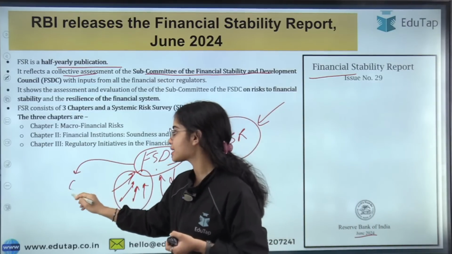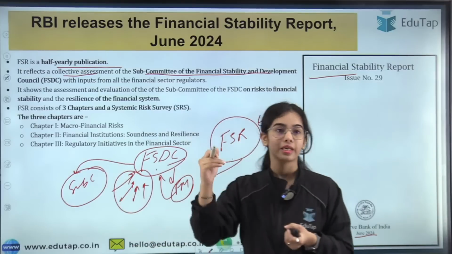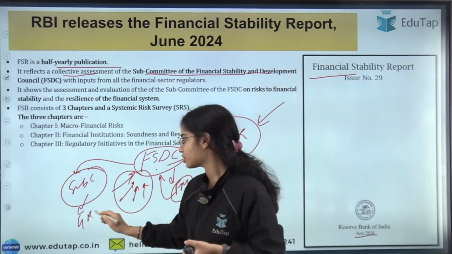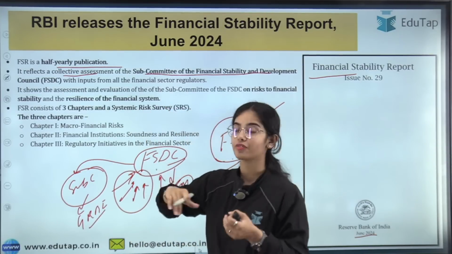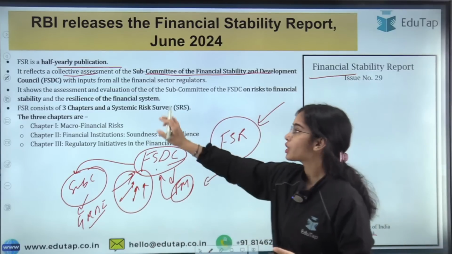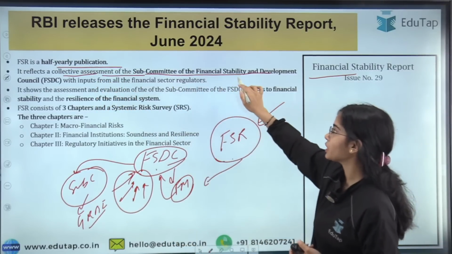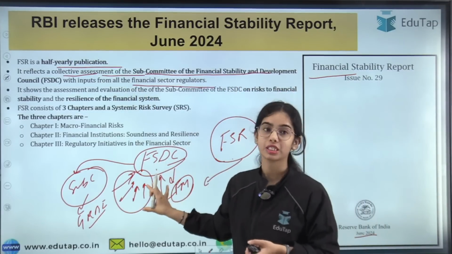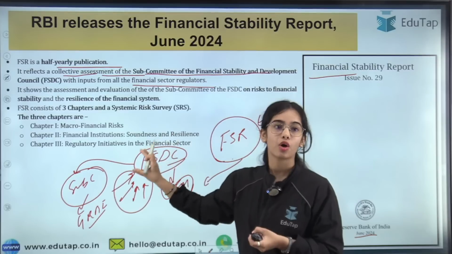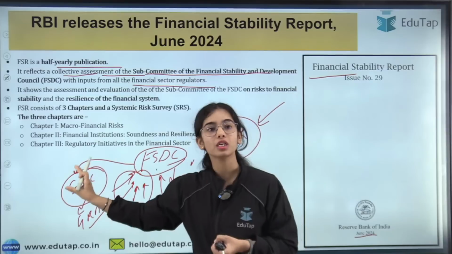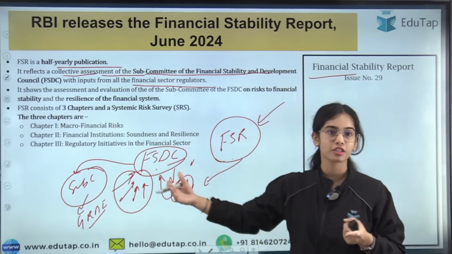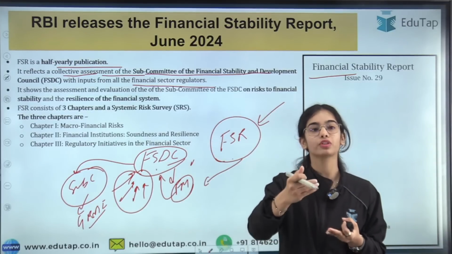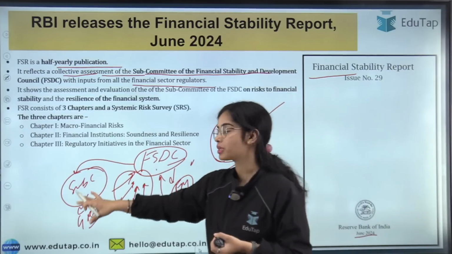Now this FSDC has a subcommittee. The chairman of the FSDC subcommittee is the Governor of the Reserve Bank of India. This subcommittee has given the collective assessment in the FSR. So the FSR reflects the collective assessment of the subcommittee of the FSDC with inputs from all the financial sector regulators, because the regulatory heads who are members of the FSDC are also members of the subcommittee. The Governor of the Reserve Bank of India is the chairman of the subcommittee, plus the heads of SEBI, the IRDAI and the PFRDA are members of the subcommittee.